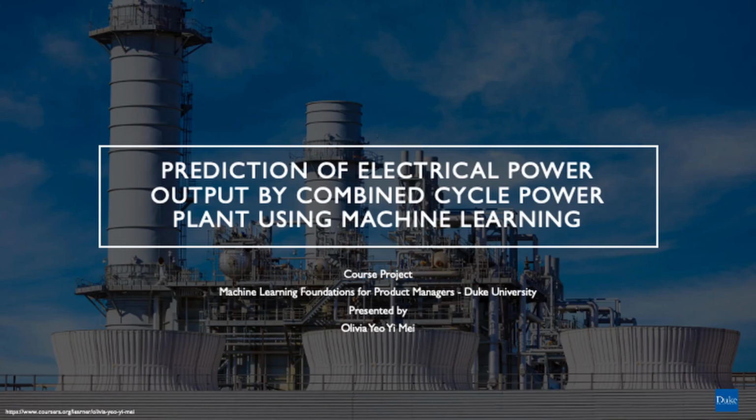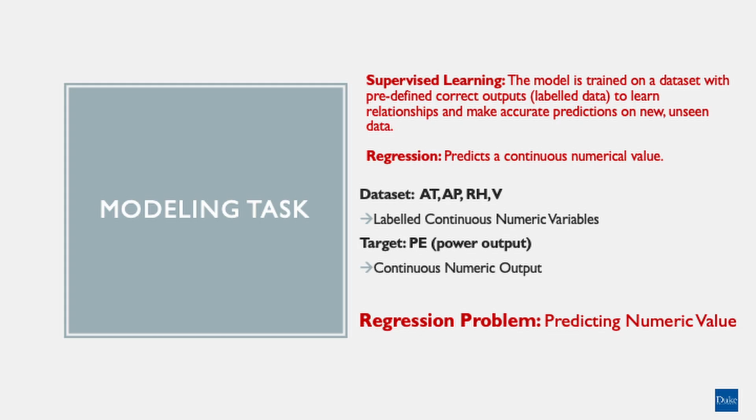Hi everyone, I'm going to share the procedure and the outcome of predicting with machine learning the power output of a combined cycle power plant from a site dataset. After studying the dataset and understanding the assessment, we learn that this is a regression task with supervised learning. We have labeled data that will be put into the machine learning to learn its features and derive the relationship in order to make a prediction of our target electrical power, a continuous numeric output.